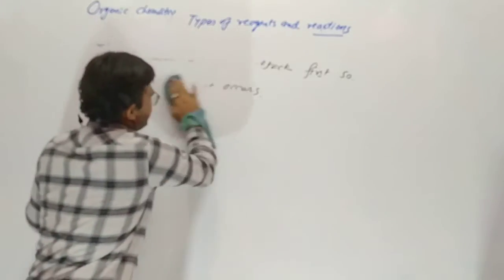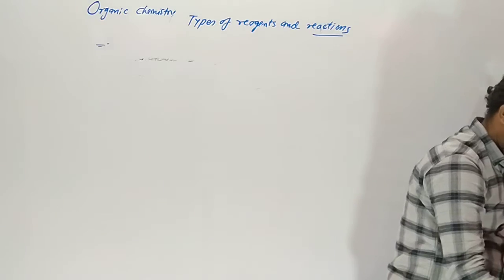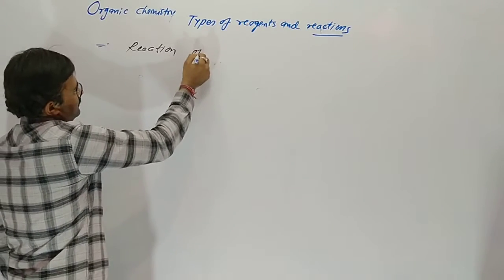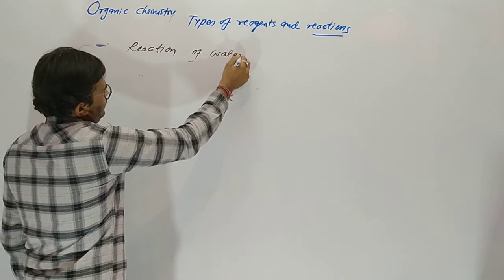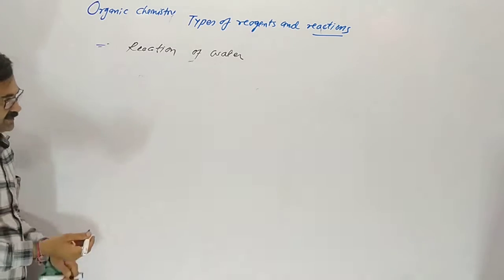Now we are going to the reaction with water. This is an addition reaction, an electrophilic reaction of water with alkene.